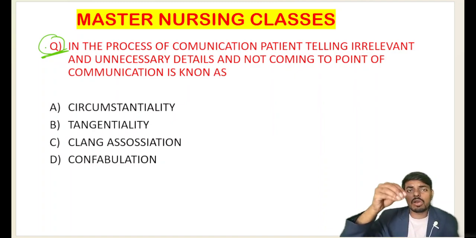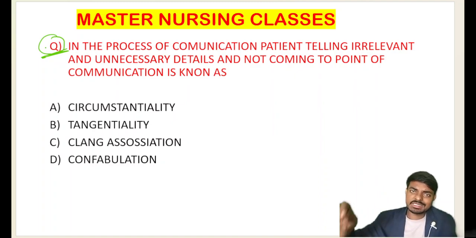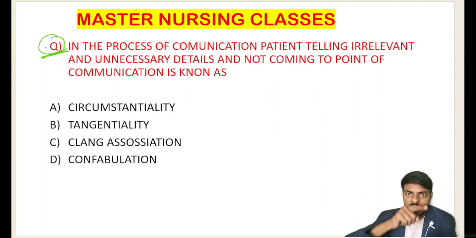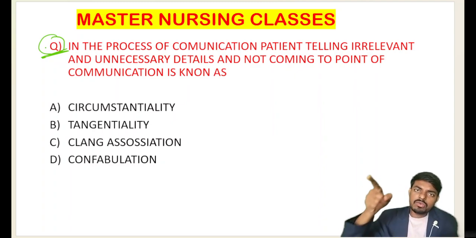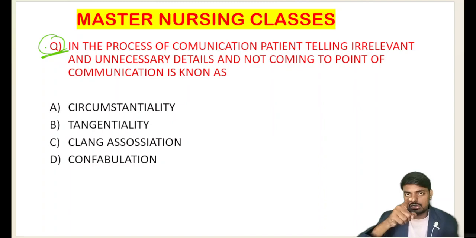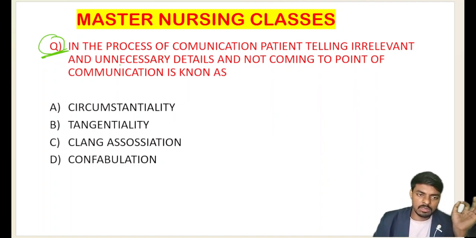We call that circumstantiality, where the person goes round and round and then comes to the point of the communication. We call that circumstantiality. And the person who is telling all irrelevant and unnecessary things and is not coming to the point of the communication, that is what we call tangentiality. Two important words you have to understand for your examination: what is circumstantiality and what is tangentiality?